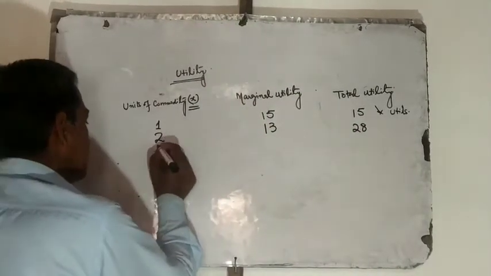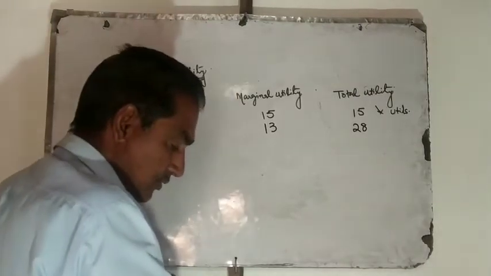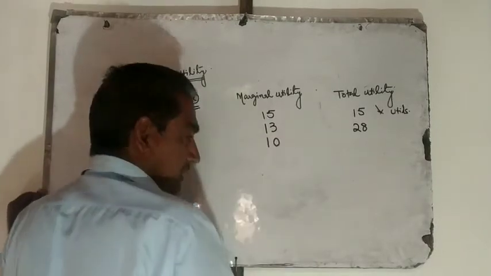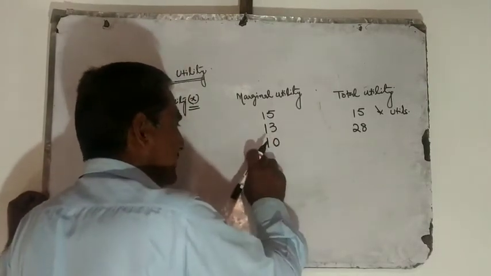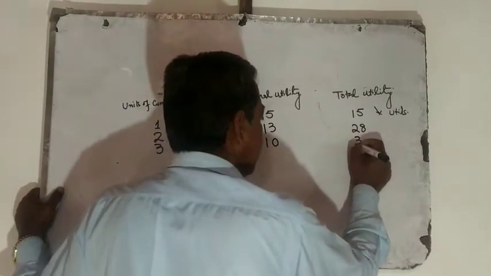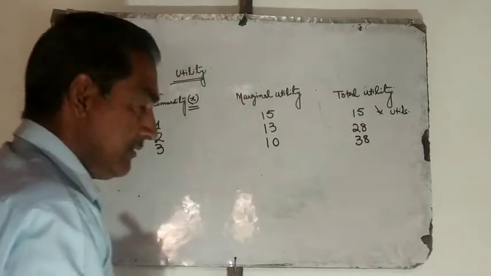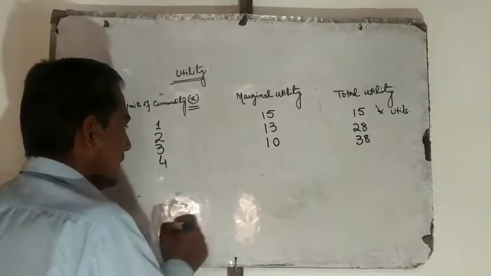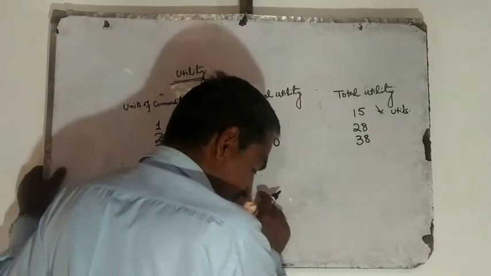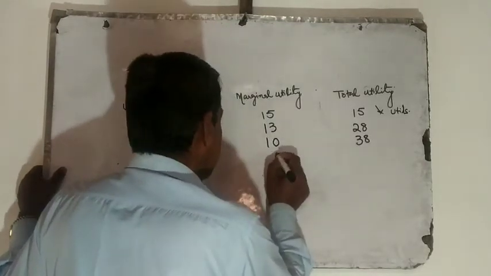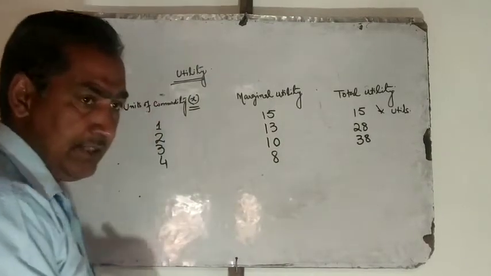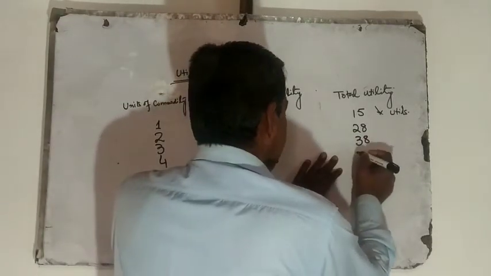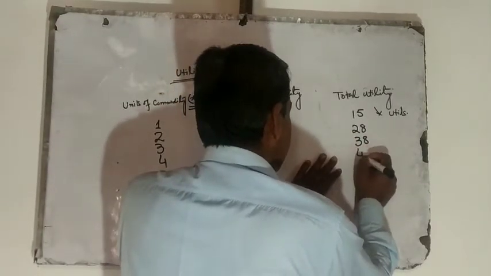When our consumer consumes third unit, let me assume that it gives 10 utils of satisfaction. So this will be 38. When our consumer consumes fourth unit of commodity X, marginal utility tends to diminish further. It will go to, suppose, 8, and the total utility will be 46.